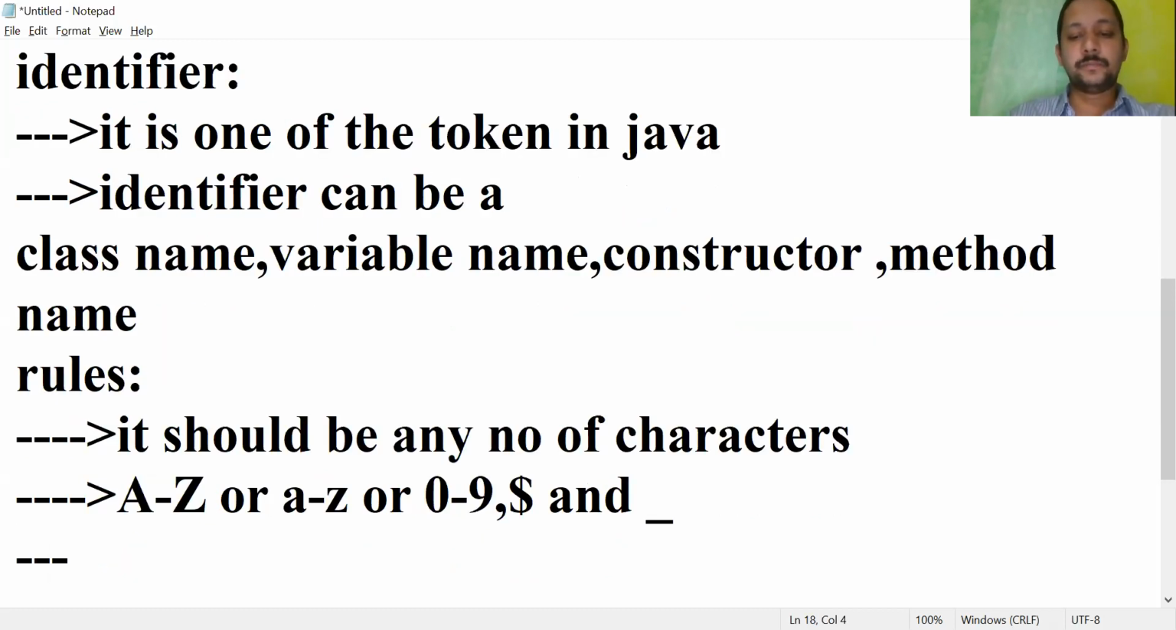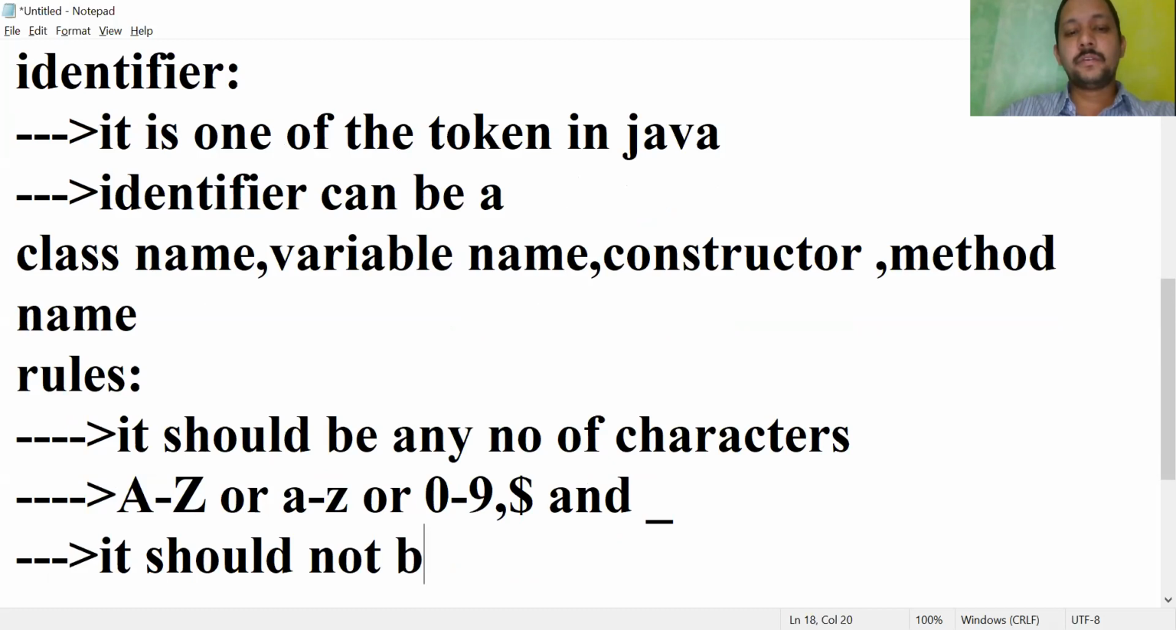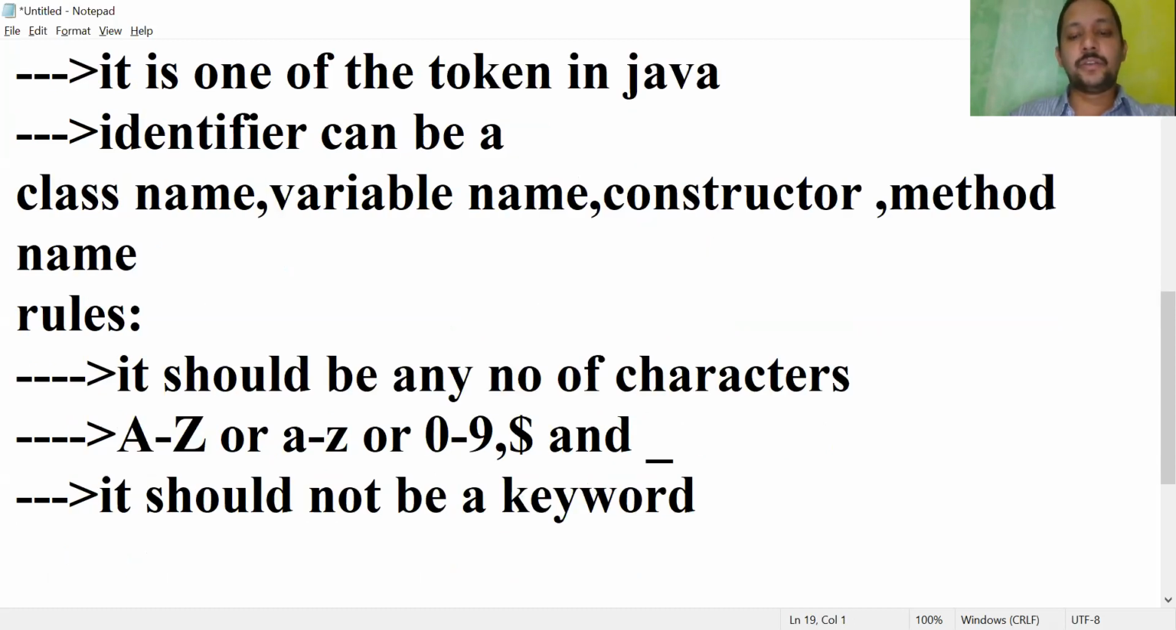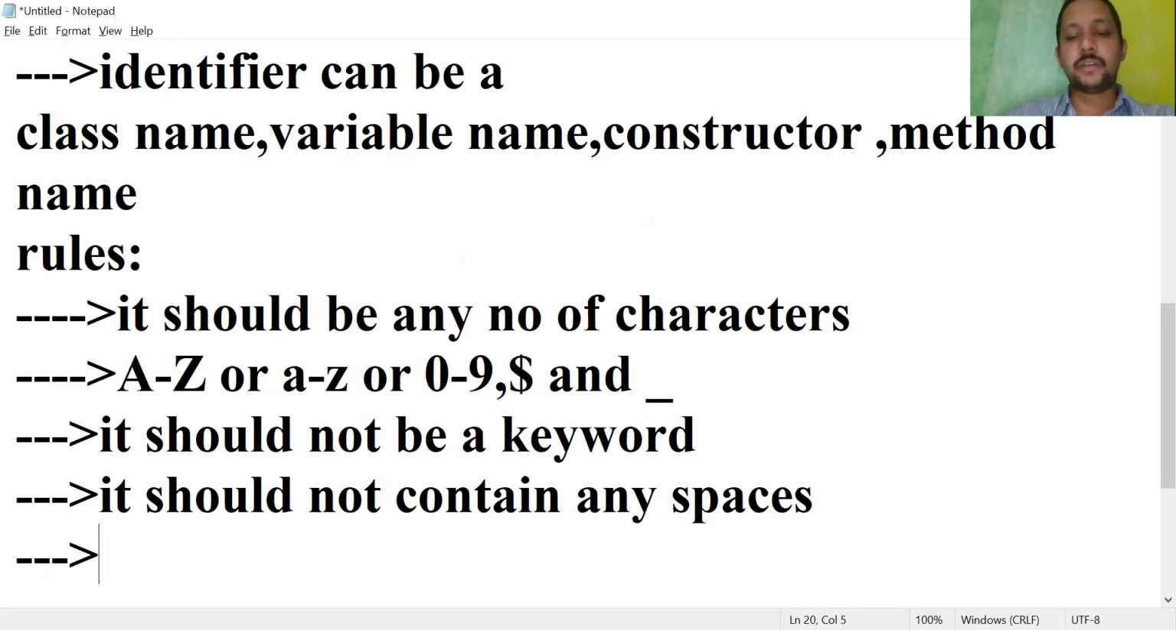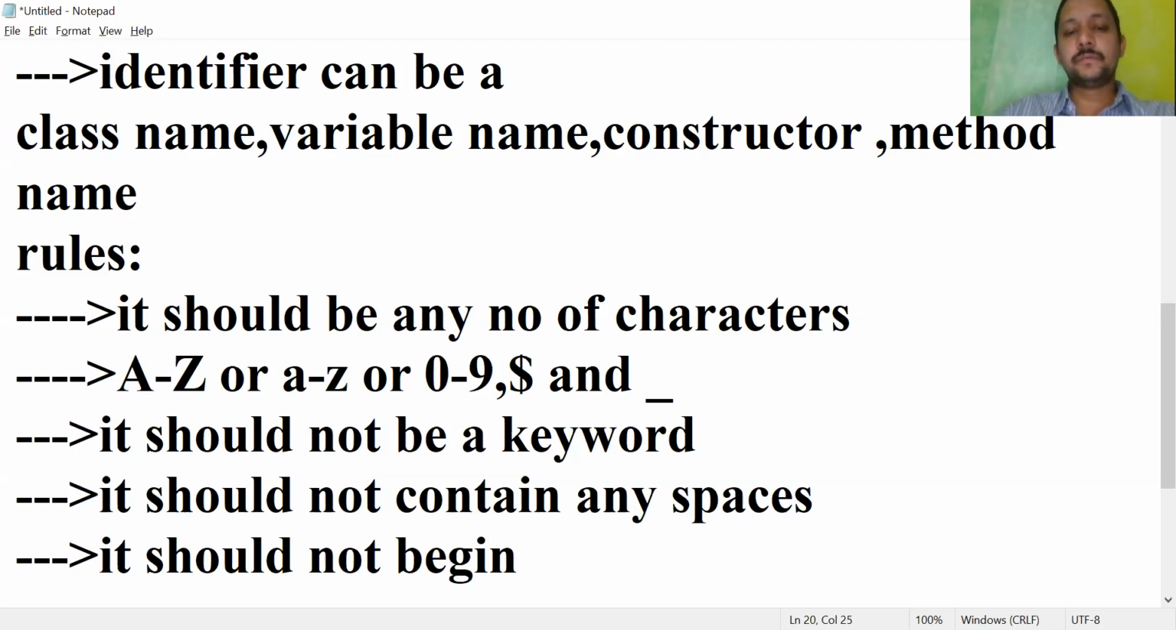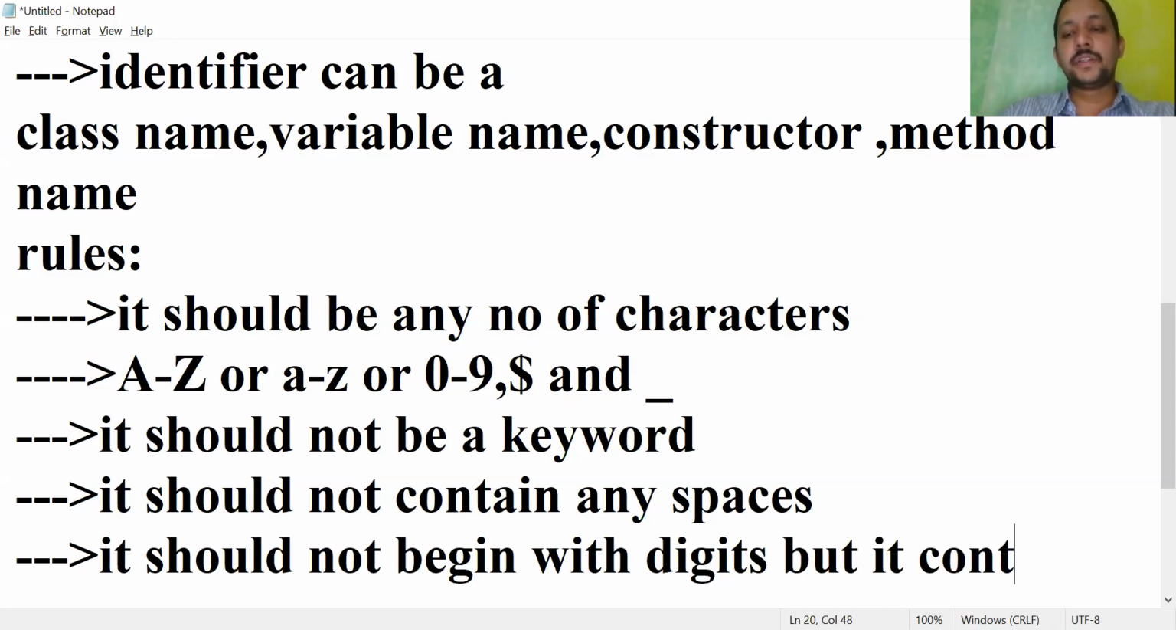Now the third rule: it should not be a keyword. Keywords are not allowed as a class name, variable name, constructor name, method name, etc. It should not be a keyword. One more rule: it should not contain any spaces. Spaces are not allowed. Next point: it should not begin with digits, but it can contain digits.